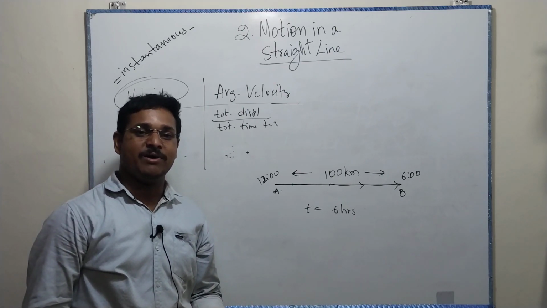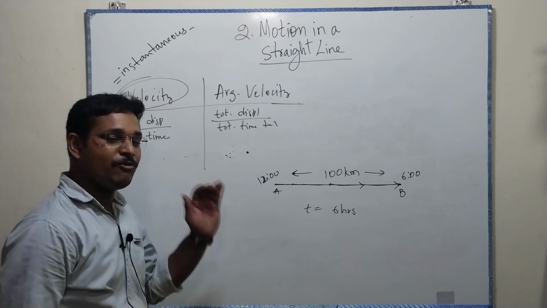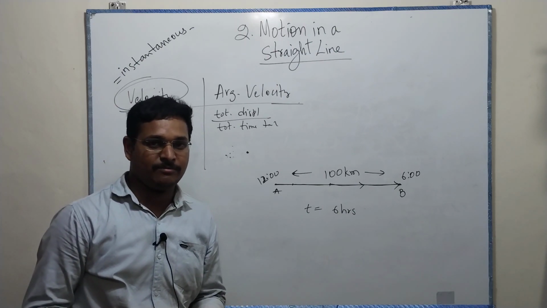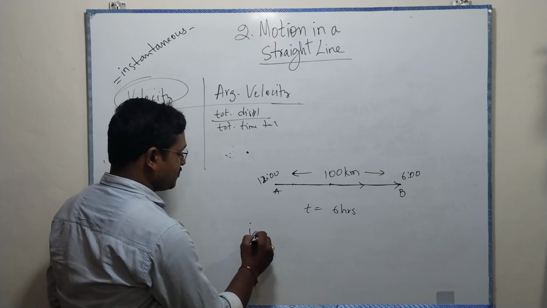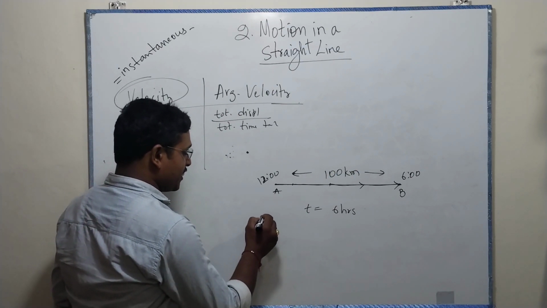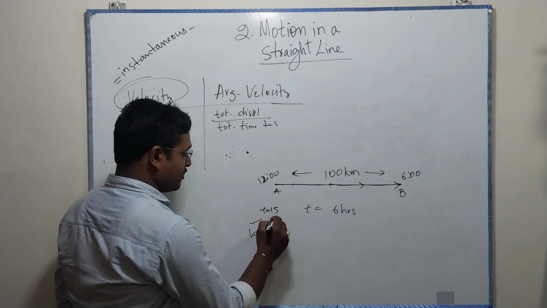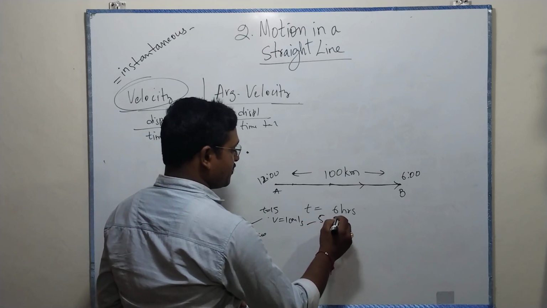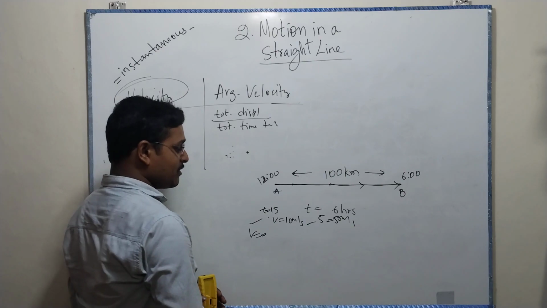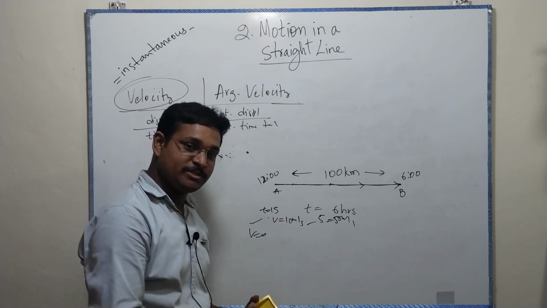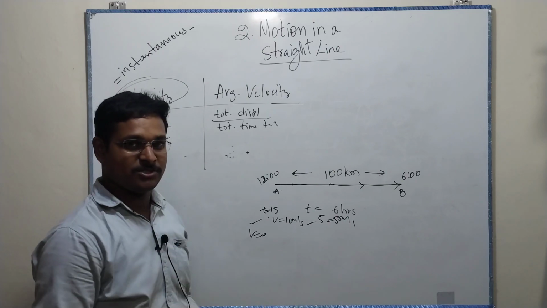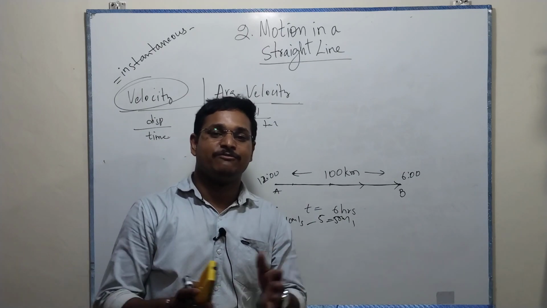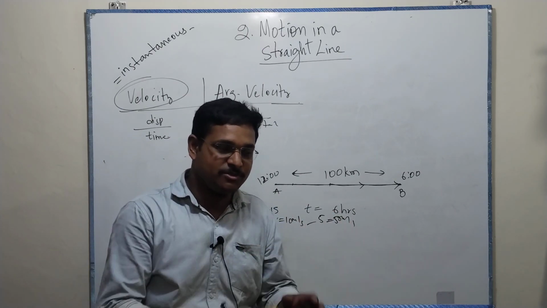Instantaneous velocity is nothing but the velocity at a given point of time, at a particular time. For example, at the station v equal to 0. After starting, at t equal to 1 second, maybe v equal to 10 meters per second. After 5 seconds, maybe 50 meters per second. At that point, that's the instantaneous velocity. And average velocity means you're taking the whole span of time and the total displacement.